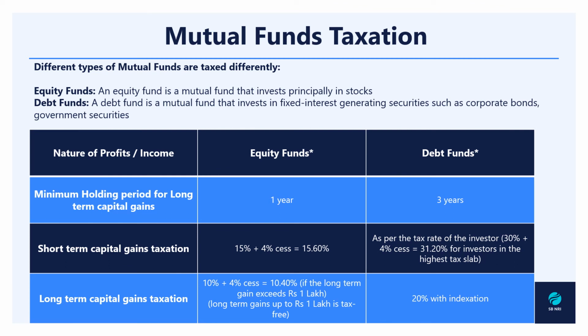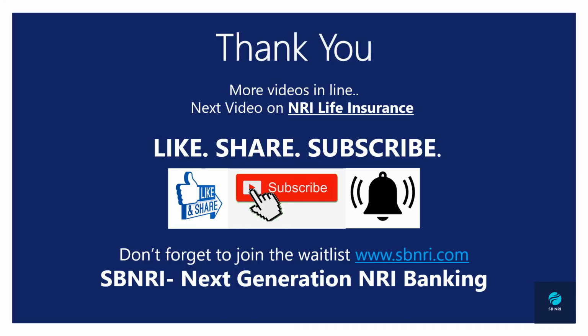In case of debt funds, if you are liable for long-term capital gain tax, then you will have to pay 20% tax along with indexation. Indexation is basically a technique used to adjust income payments by means of a price index, and it is done in order to maintain the purchasing power of the public after inflation. And that would be all for the taxation, and it will be all for the video as well.